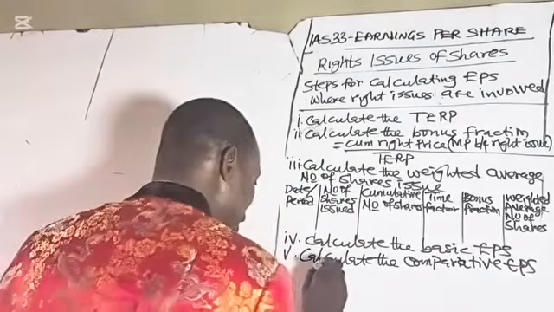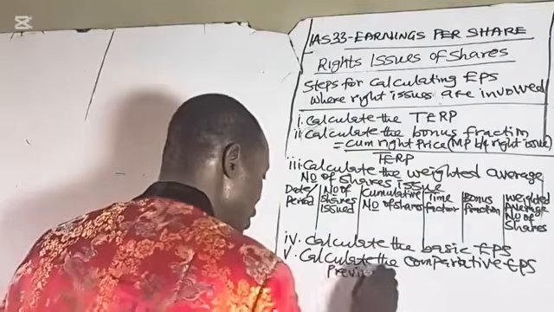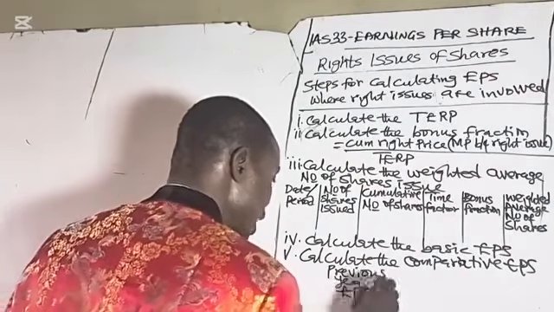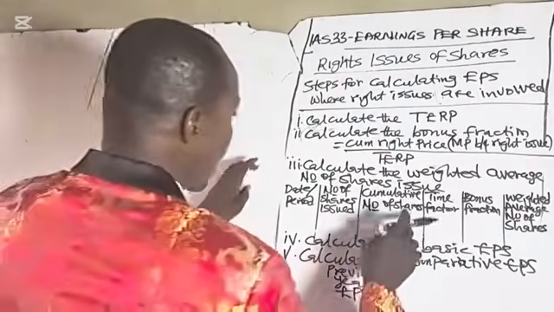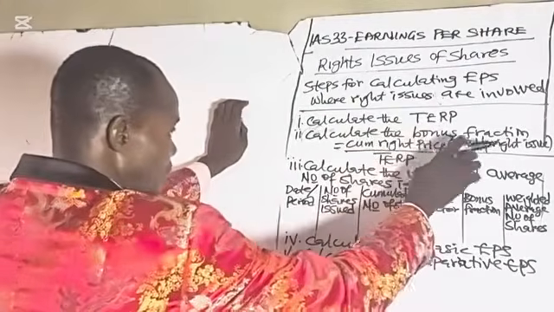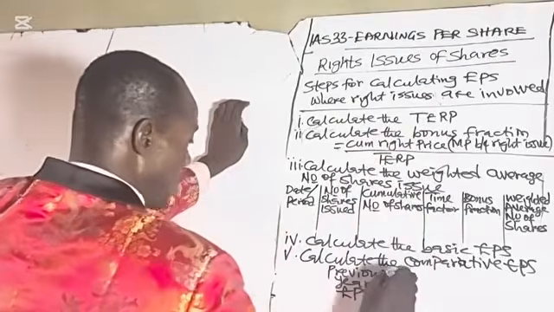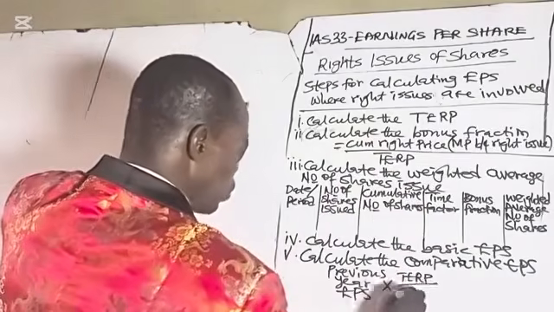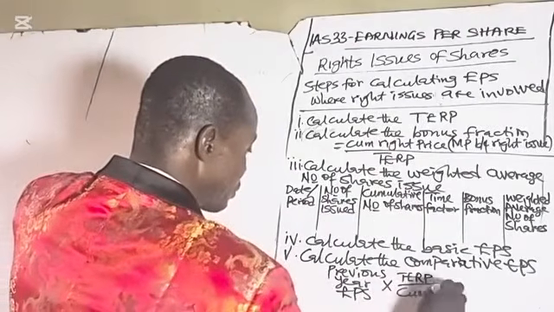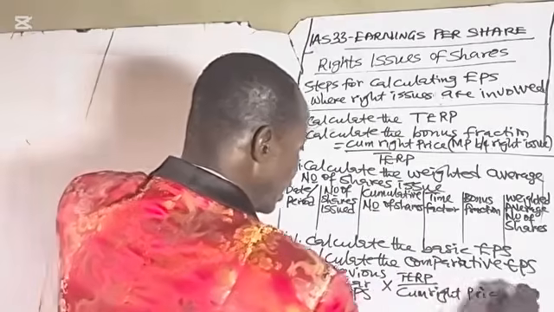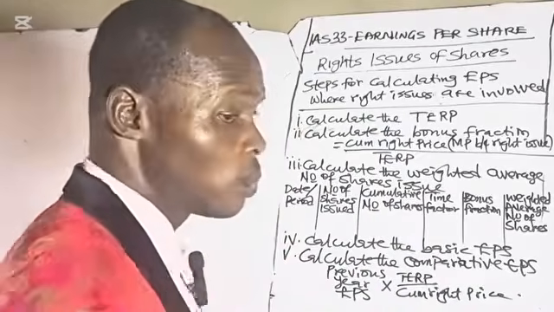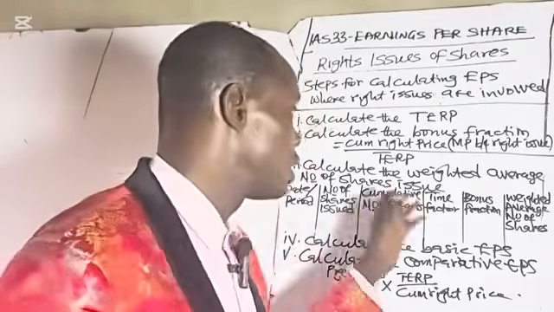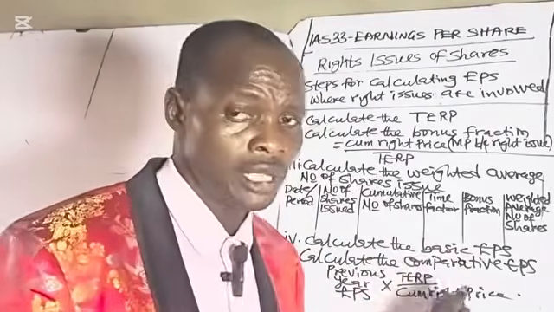So you have the previous year basic EPS times the reciprocal of the bonus fraction. So that means the reciprocal will now be theoretical ex-right price over cum right price. So these are the steps to follow when calculating the EPS where right issues are involved.